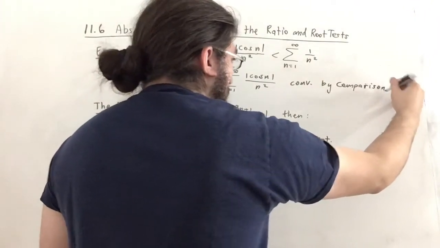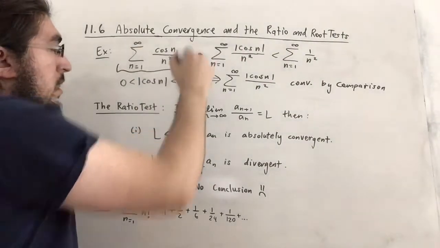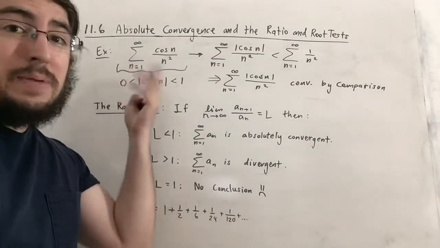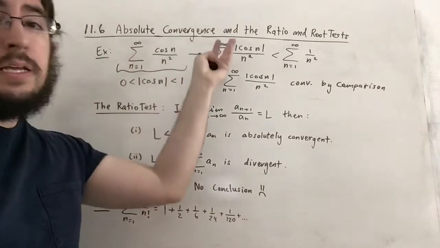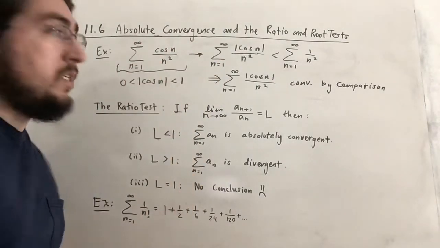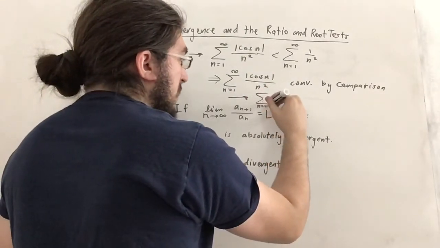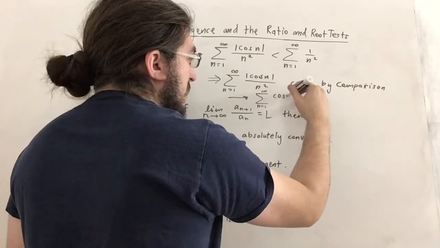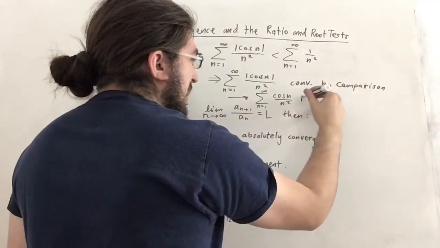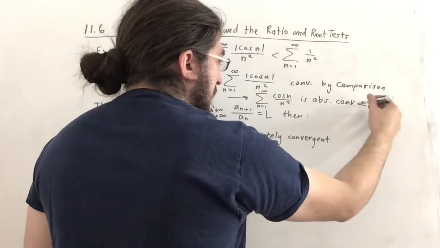And what does that mean about our original series? It means that this has to be absolutely convergent, because the series over the absolute value terms converges. So this implies that the original series from n equals 1 to infinity of cosine of n over n squared is absolutely convergent, which implies convergence.